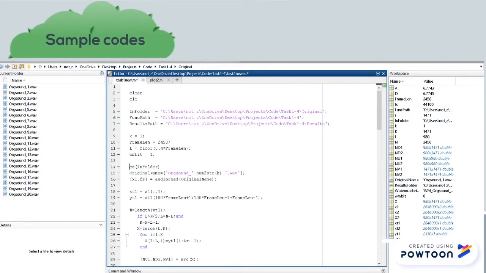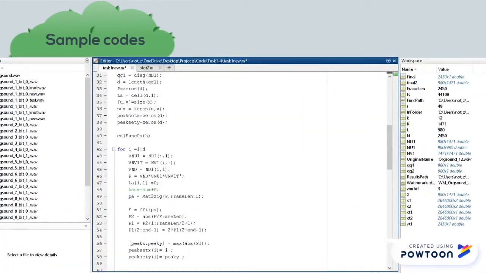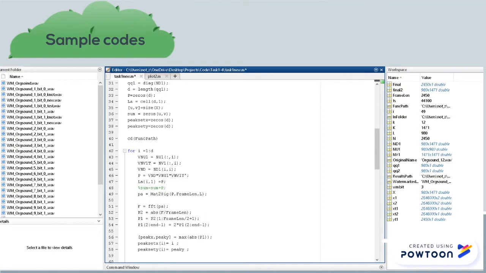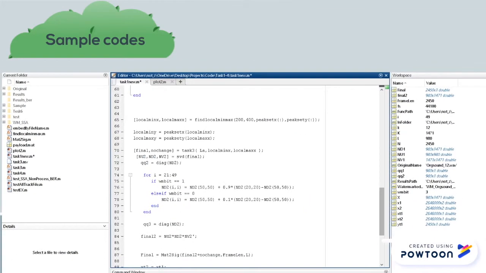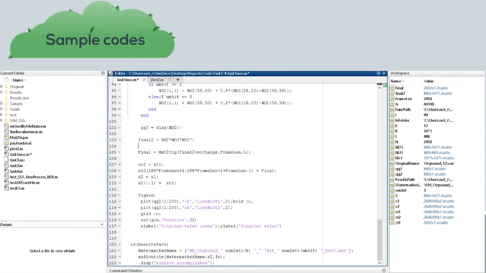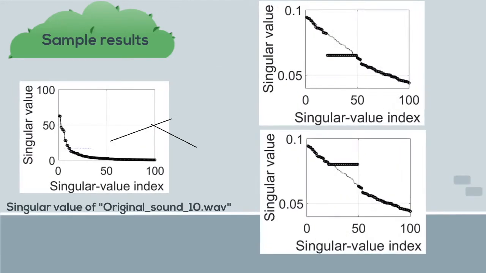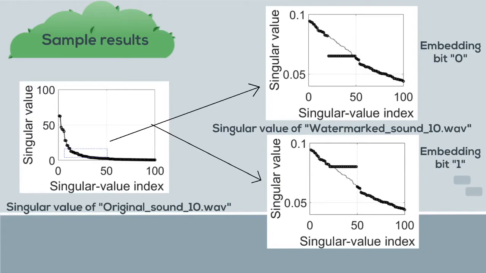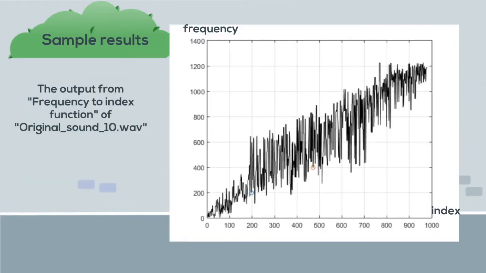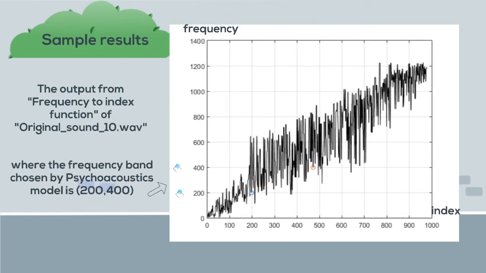These are some of our sample code. This is the singular value in the embedding part of the original and watermarked file. This is the output from the frequency to index function, which is the frequency band chosen by the psychoacoustic model.